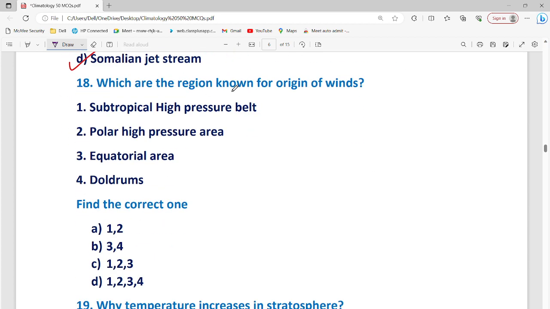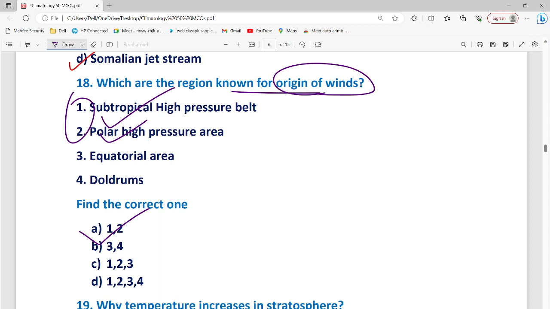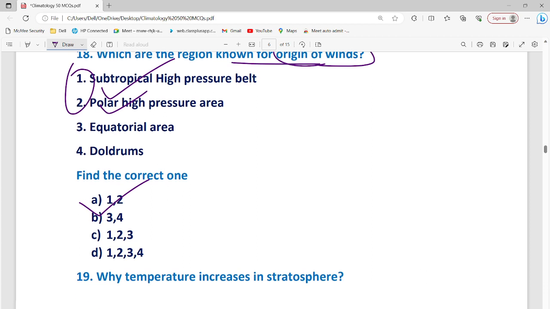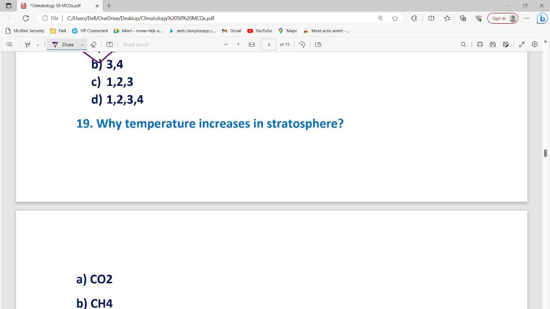Which regions are known as the origin of the wind? Obviously subtropical high pressure, polar high pressure. So these are regions 1 and 2. Equatorial area, doldrums are not origins. So the answer would be 1 and 2. Wind originates from high pressure and moves to low pressure.